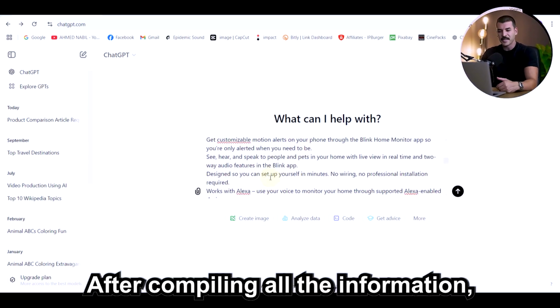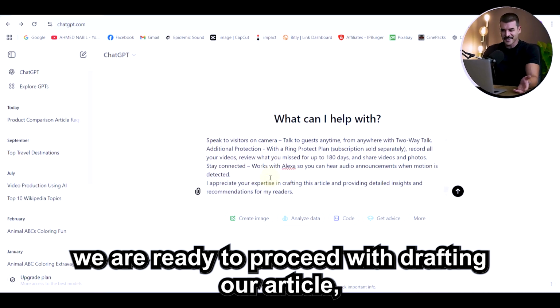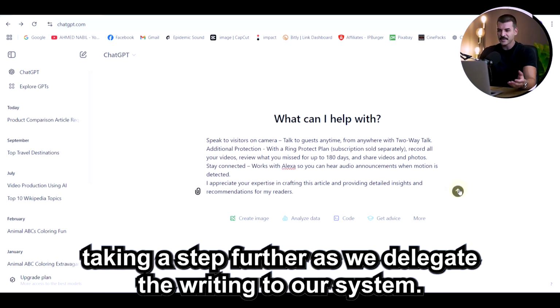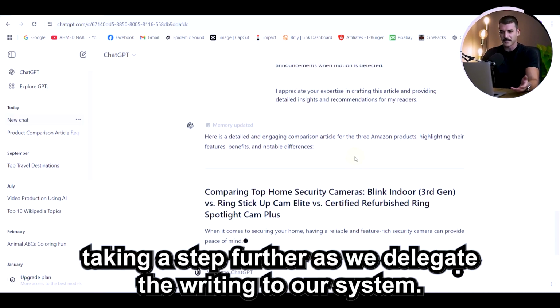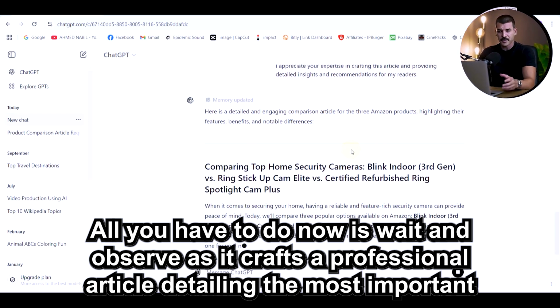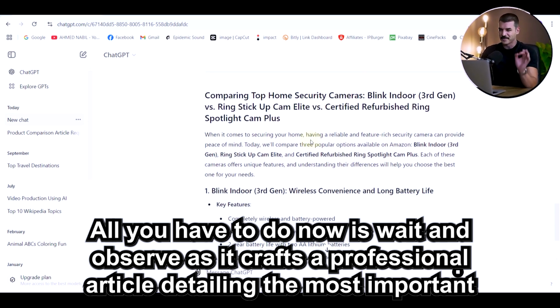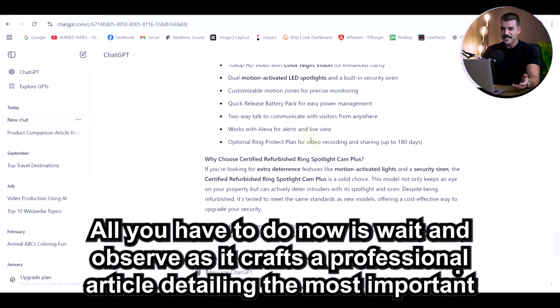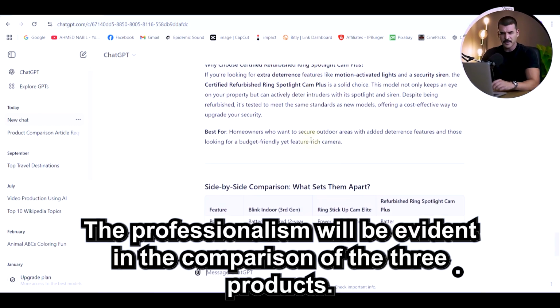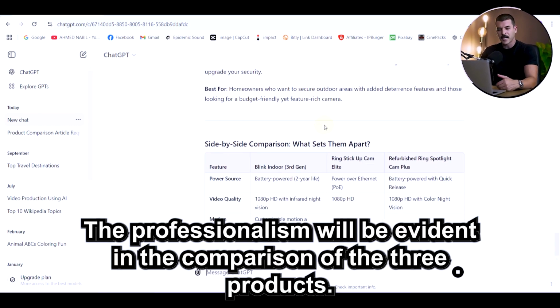After compiling all the information, we are ready to proceed with drafting our article, taking a step further as we delegate the writing to our system. All you have to do now is wait and observe as it crafts a professional article detailing the most important features and characteristics of your products. The professionalism will be evident in the comparison of the 3 products.